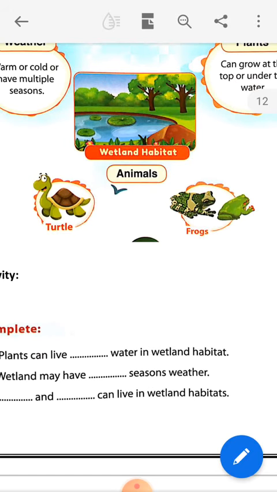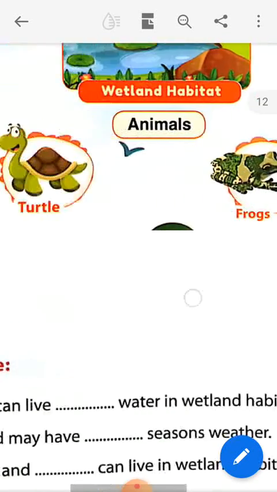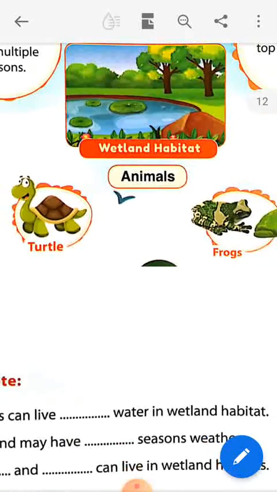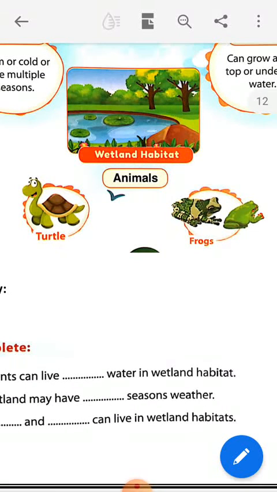Wetland means the land which is found beside the water. Okay, so beside the water we can find what? Frogs, yes, and turtles. Yes, we will find the animals which can live on the land and in the water.